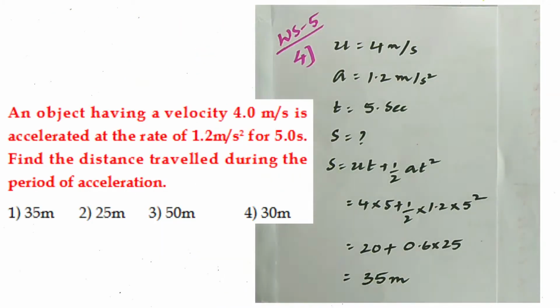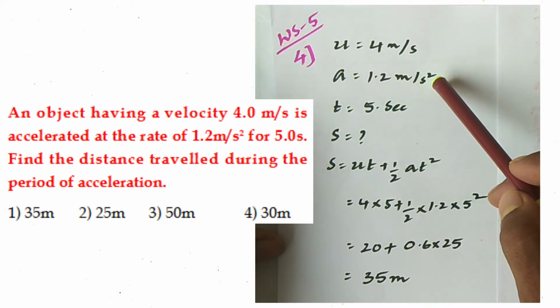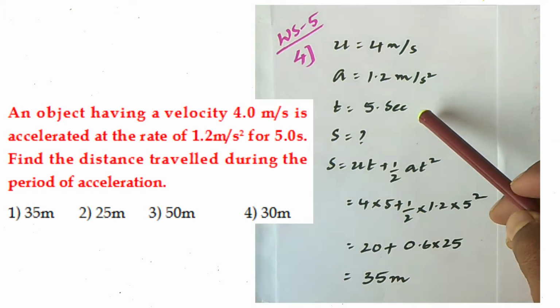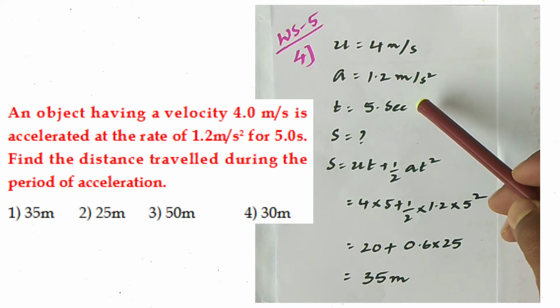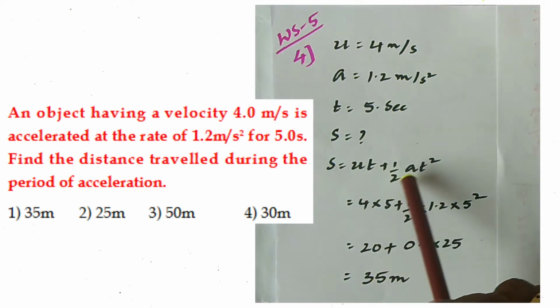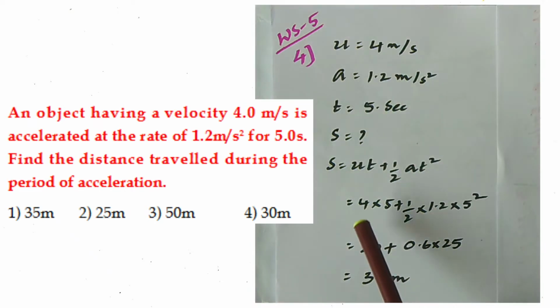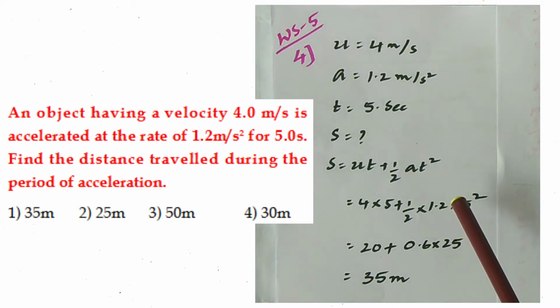An object having a velocity of 4 meter per second moving with an acceleration of 1.2 meter per second square for 5 seconds. What is its displacement? As we know, it is an accelerated body and time is given. What is the time dependent relation for our displacement? S is equal to ut plus half a t square. U means 4 meter per second, t means 5 seconds. So 4 into 5 plus half into a is given 1.2 into t square means 5 square. Upon simplifying, we will get 35 meters.